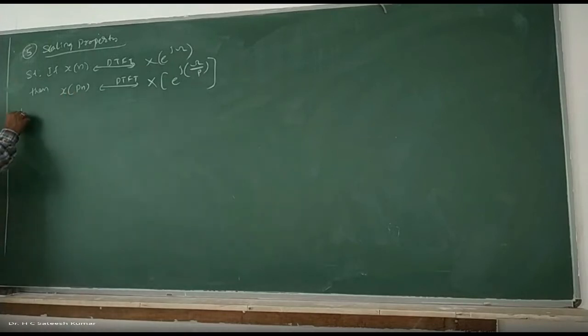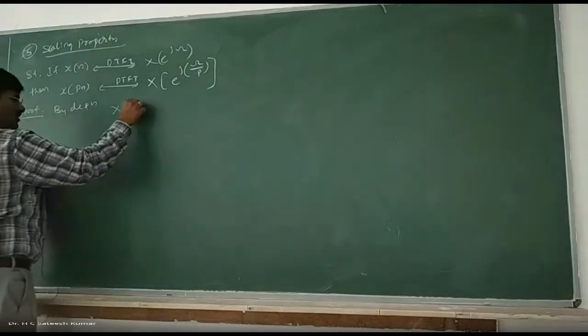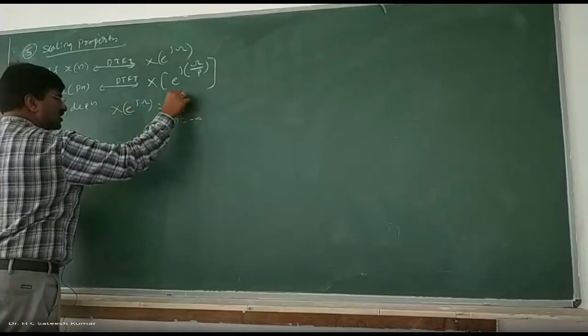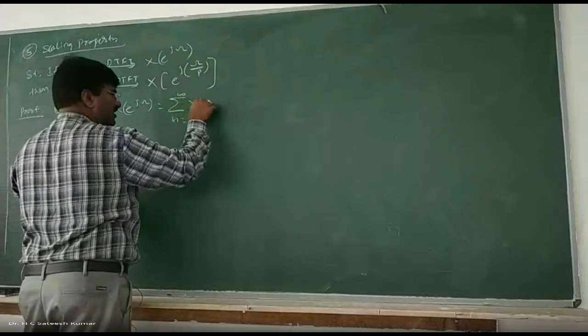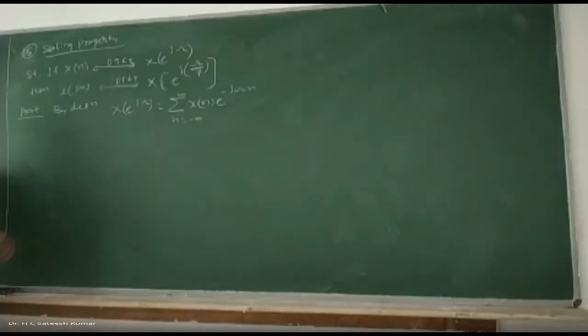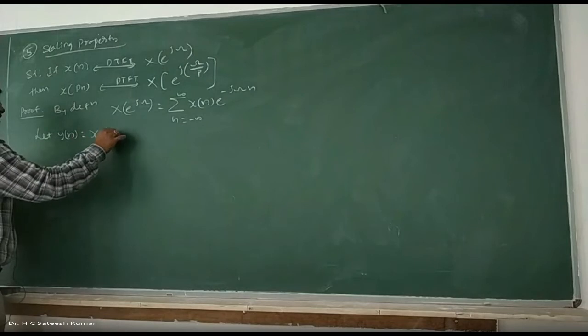So proof. By definition, X of e to the power of j omega is equal to summation n varies from minus infinity to plus infinity, x of n into e to the power of minus j omega n. Okay, right. So let y of n be the signal whose Fourier transform is to be found. y of n is equal to x of Pn.